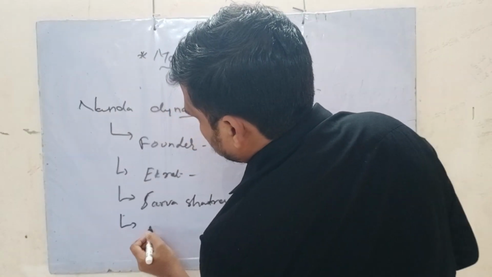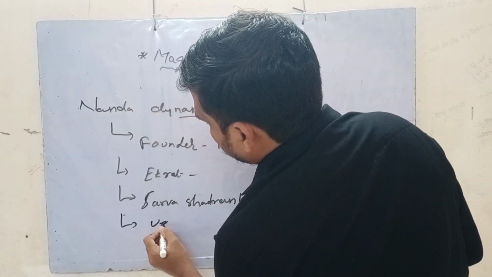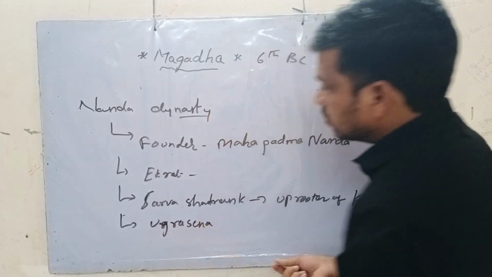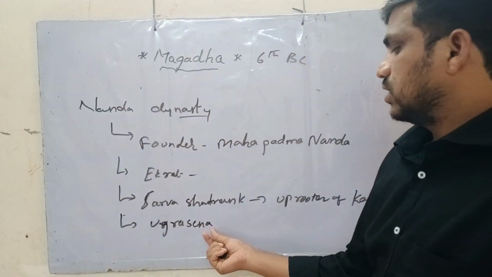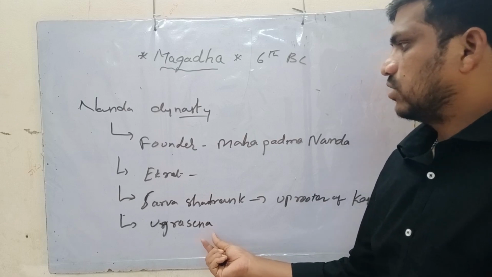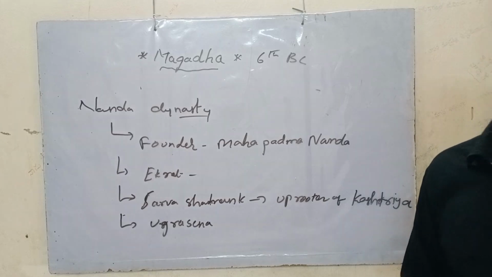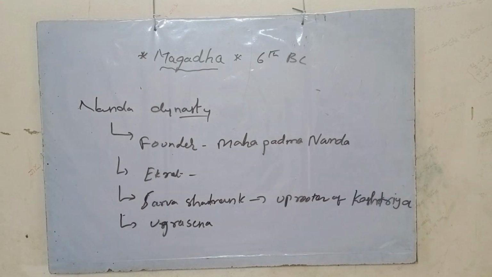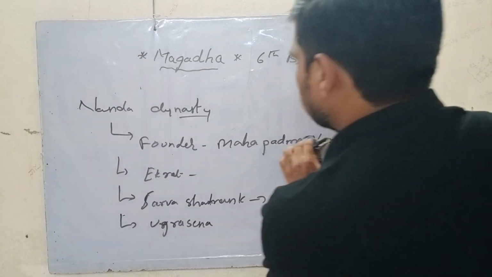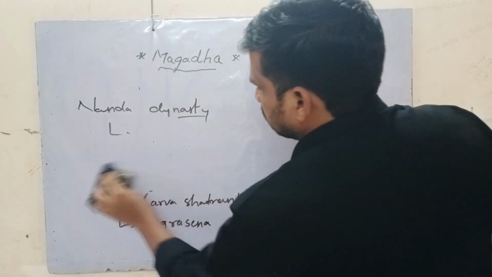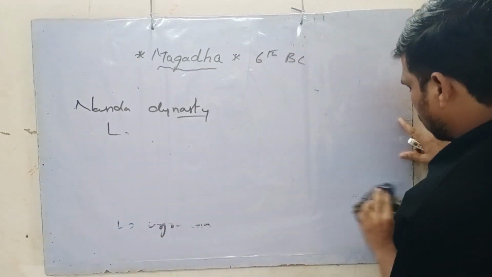Another title was Ugrasena, which means a person who had a large army. Various sources say that he had eight sons.